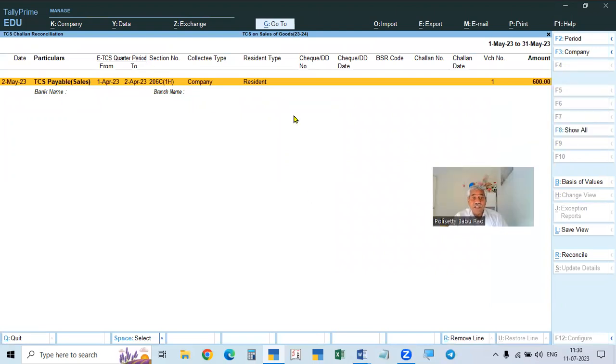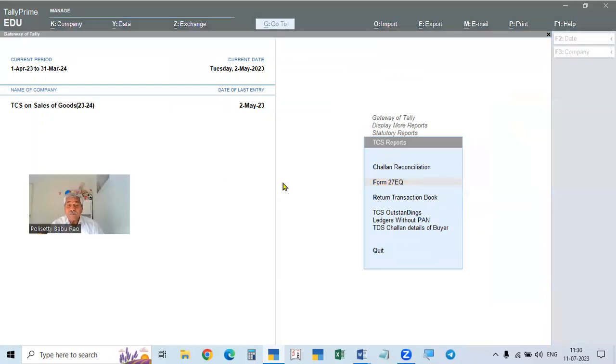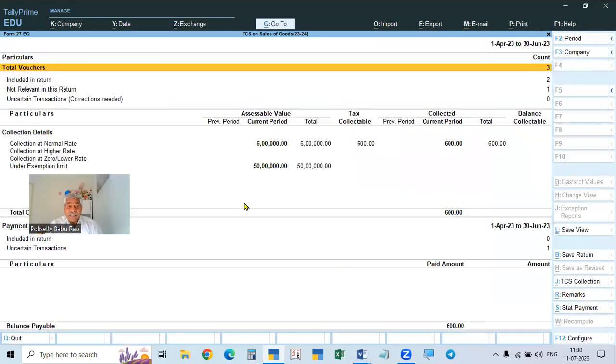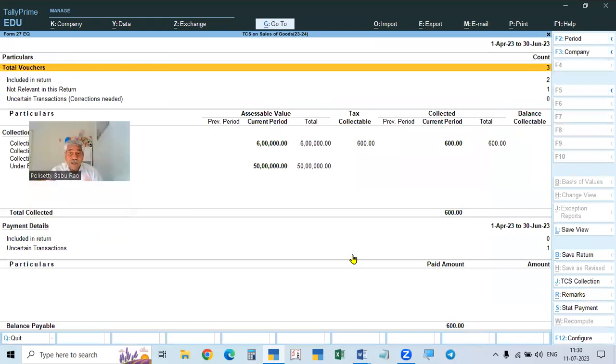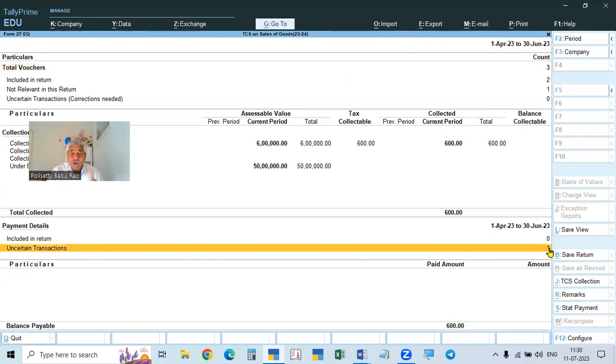Here we have to give the details, but it is not moving. If you go there, it will not move. That is why you have to go to the return. Here it shows, because the details are not given, even though we paid, it is showing as an uncertain transaction, number one. So that is the detail you have to give.